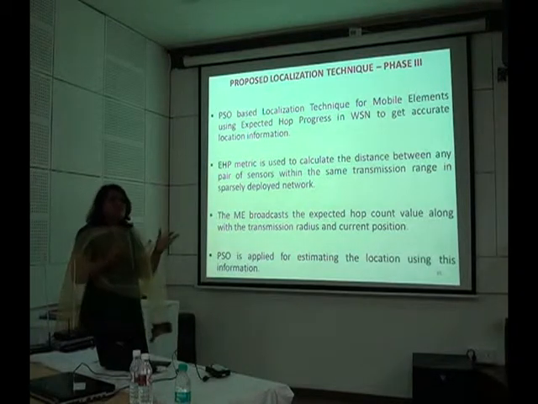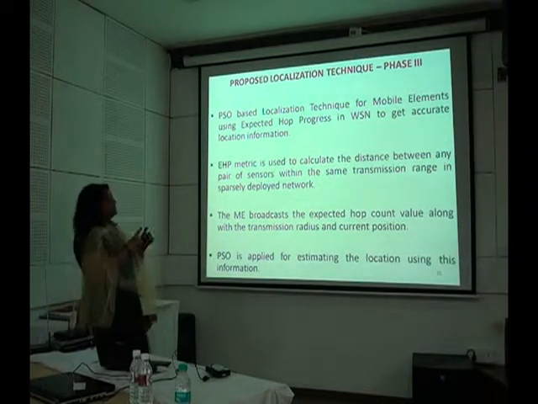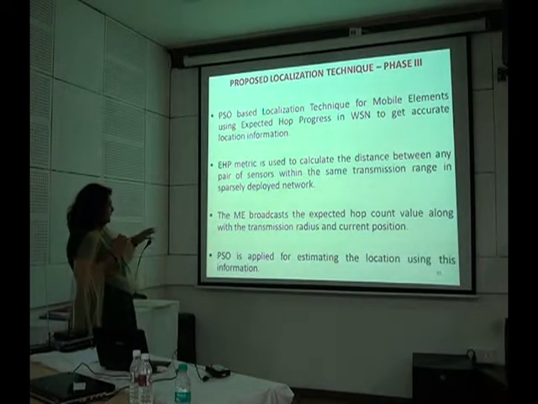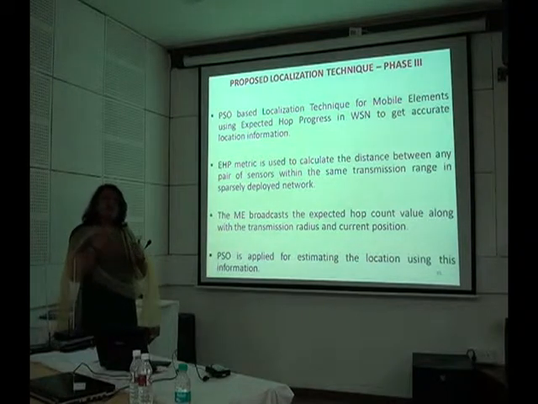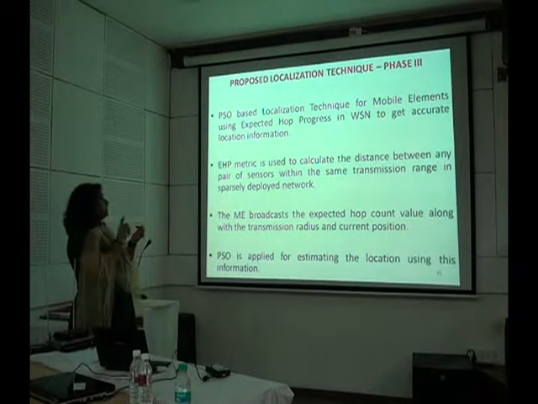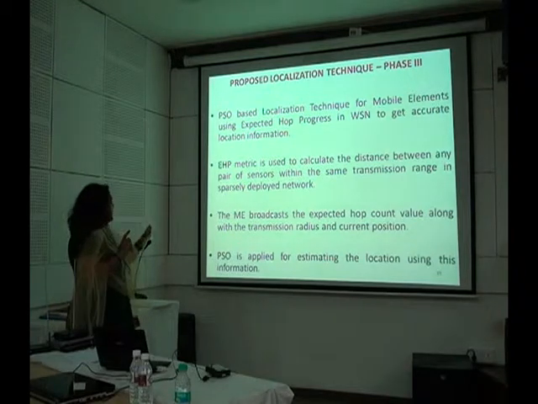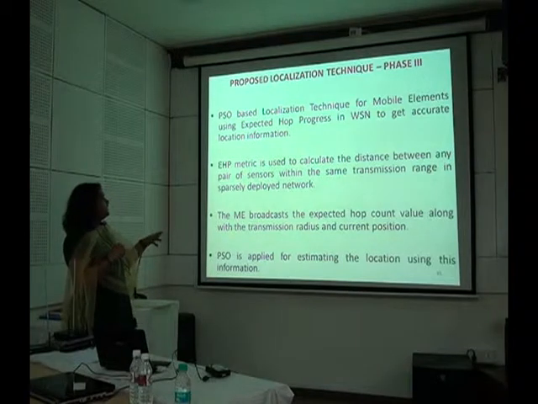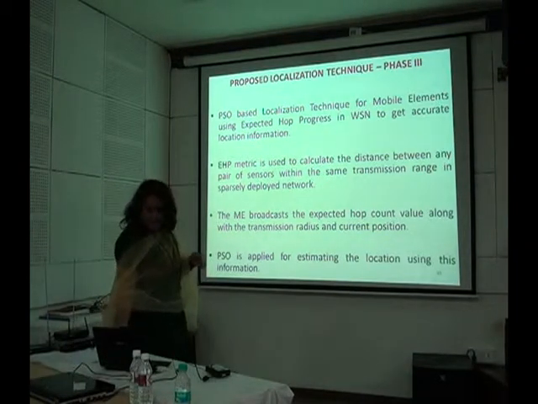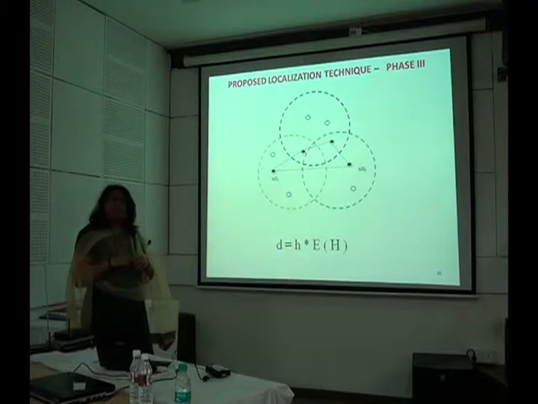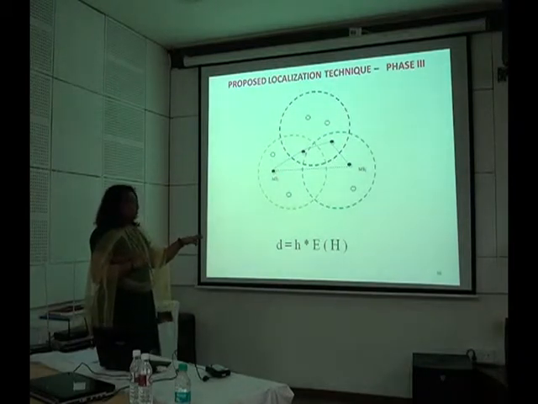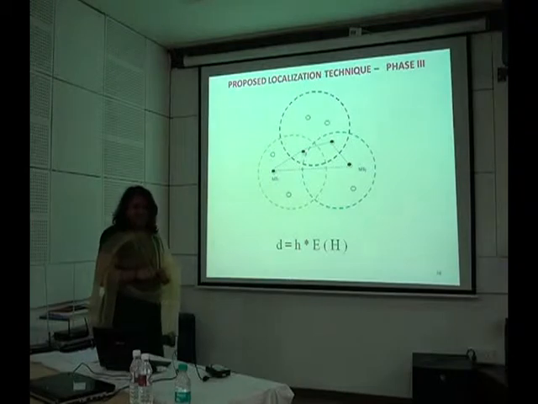The EHP matrix, that is the expected hop progress matrix, will estimate the distance between any pair of sensors that are within the same transmission range in the sparsely deployed network. Then the mobile element will broadcast its hop count value, transmission radius and current position, and then PSO, particle swarm optimization, is employed for estimating the location using this information. The distance between any pair of sensors is calculated as D = H × E(H), where H is the hop count value and E(H) is the expected hop progress metric.